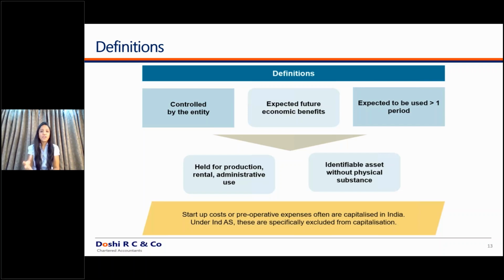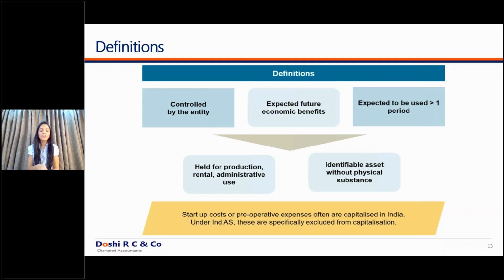Another example is, there are varied examples. So we'll cover that in detail later on also, but these are the cases where there are many companies which enter into such barter transactions, and you'll have to keenly look into such barter transactions to understand whether these are satisfying the criteria of an asset or not. Now, these assets can be held for production, can be held for rental, or can be held for administrative purposes. It is not like my administrative building is not giving me direct future economic benefits, but it is linked to the main activity of the business.